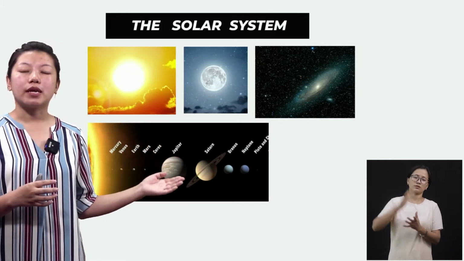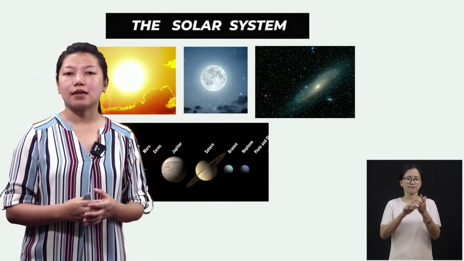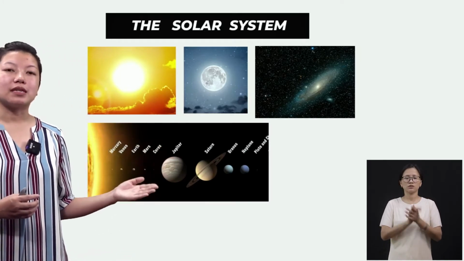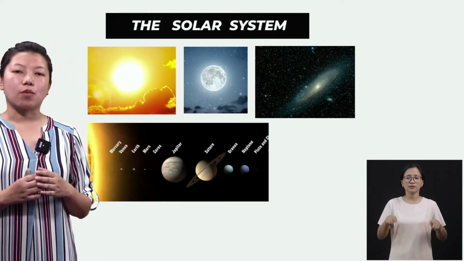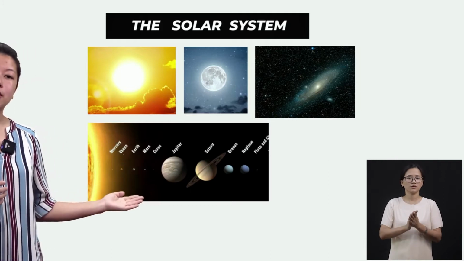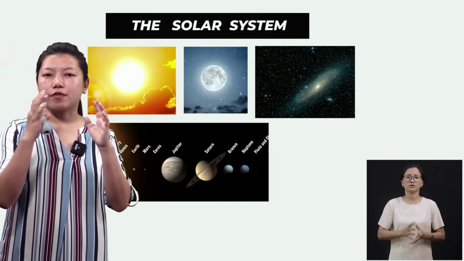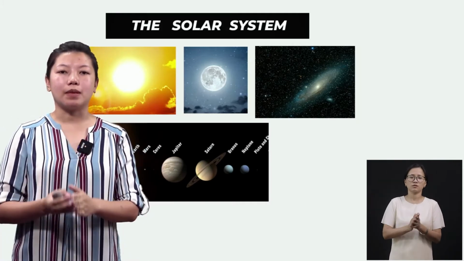They are Mercury, Venus, Earth, Mars, Jupiter, Saturn, and Uranus. I also told you that Jupiter is the biggest planet and Mercury is the smallest planet. So you can see here that Mercury, which is the smallest planet, is also very close to the sun, right? So it is one of the hottest planets.